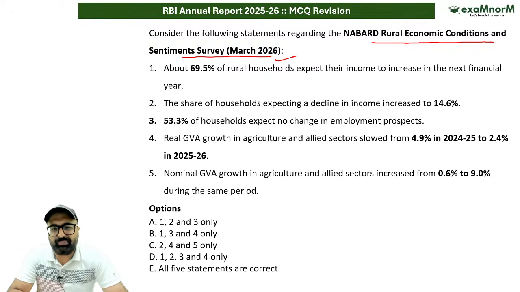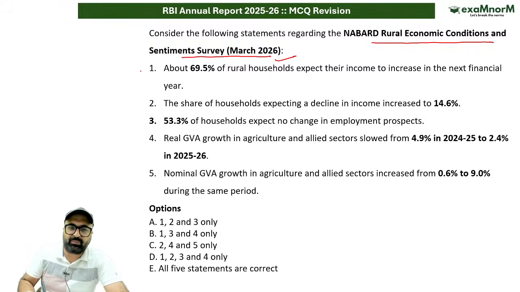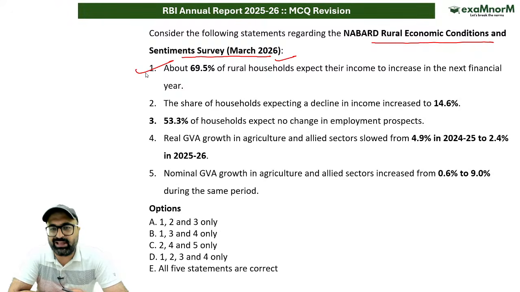So the NABARD bi-monthly Rural Economic Conditions and Sentiment Survey for March 2026 captures how rural households view their income, employment, inflation, and credit conditions. Income expectations: about 69.5% of households expect that their income will increase in the next financial year.